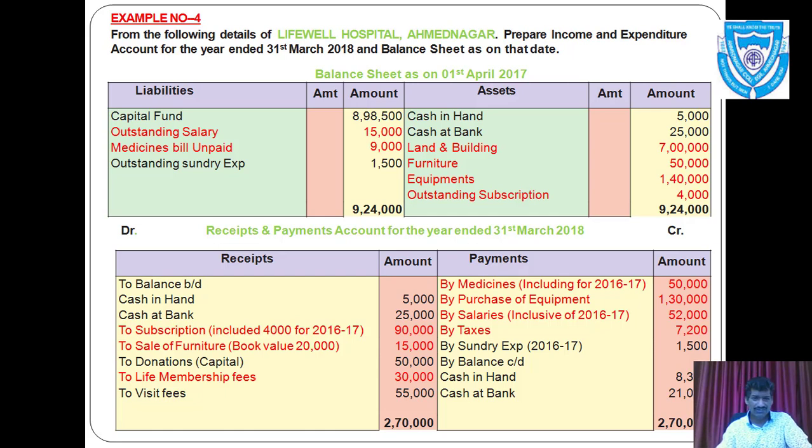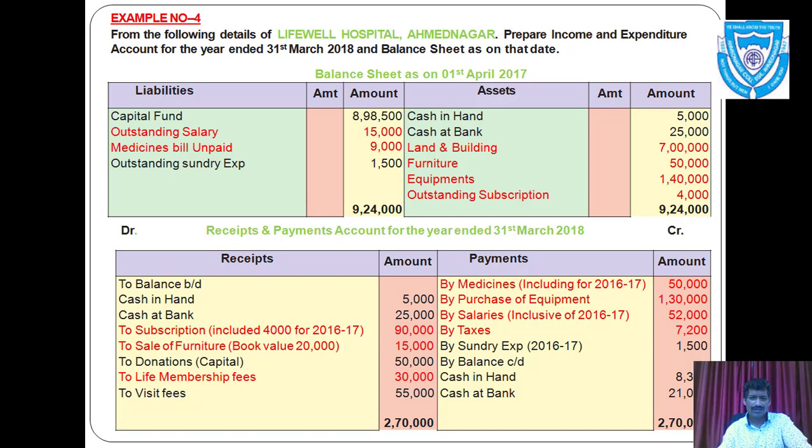Again, we have a receipts and payments account for the year ended 31st March 2018. Receipts, we have some receipts such as opening balance, cash in hand, also cash at bank, then subscription which included 4,000 for the previous year, that is 16-17. Again, sale of furniture, book value is given rupees 20,000. Then donations, life membership fees, and visit fees.